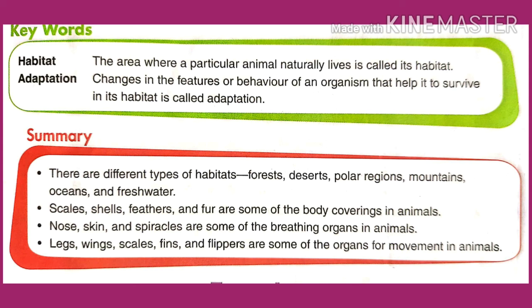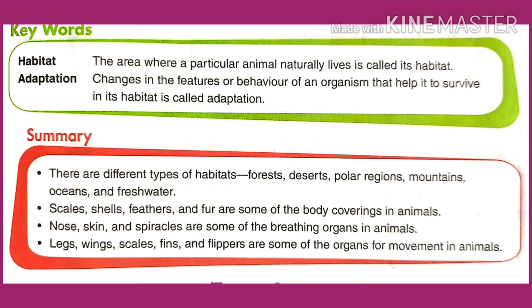Second one is adaptation. Changes in the features or behavior of an organism that help it to survive in its habitat is called adaptation.